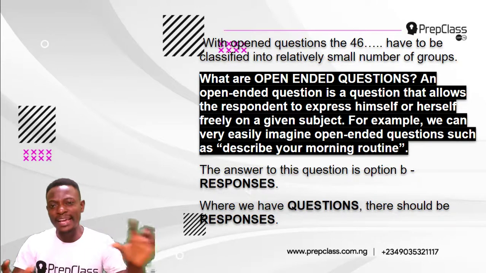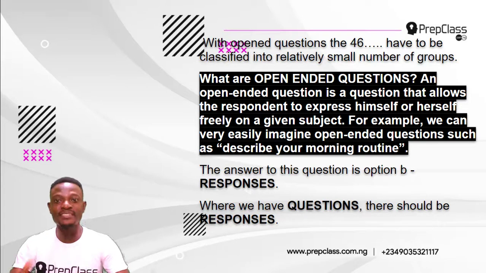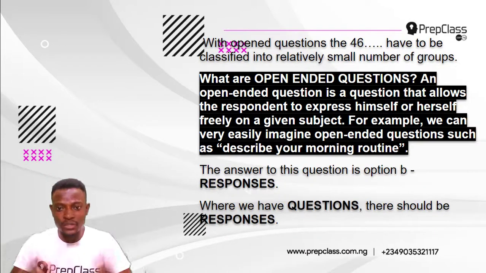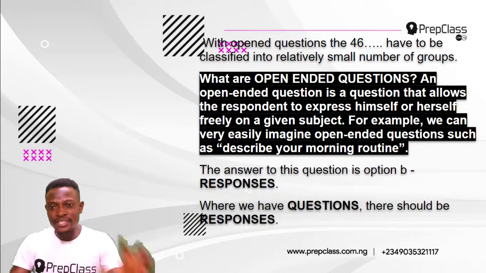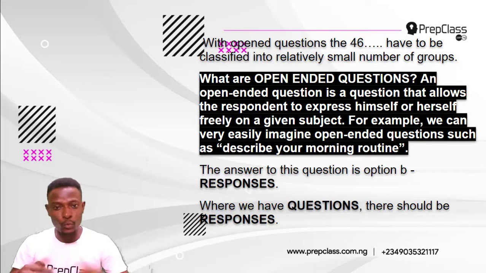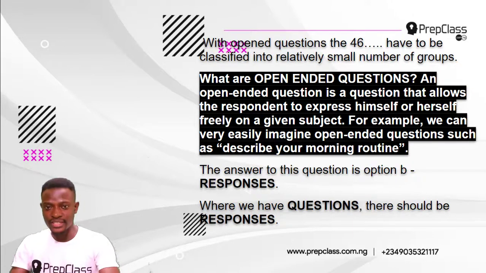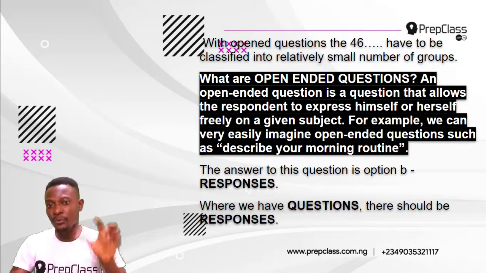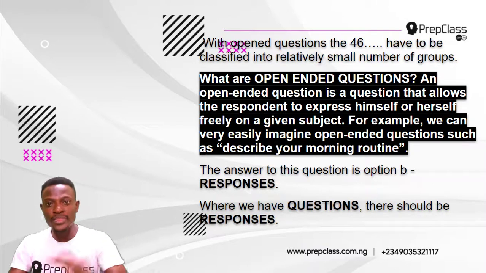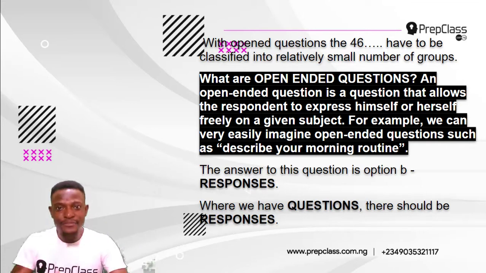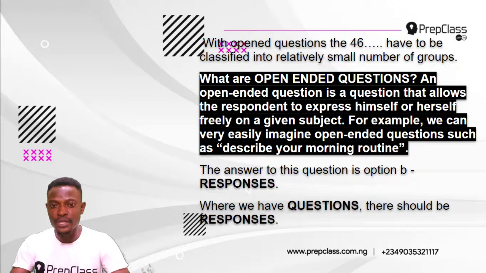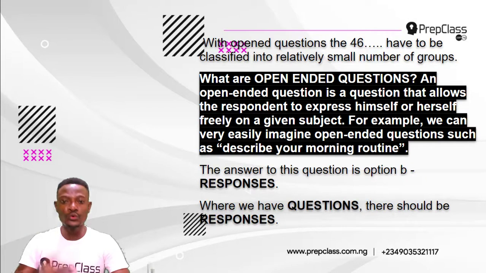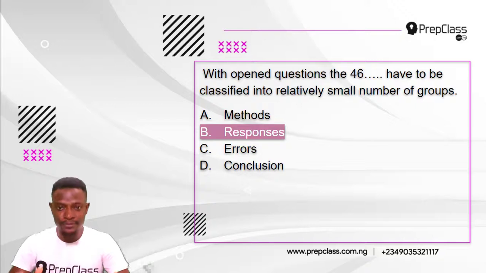For example, we can very easily imagine open-ended questions such as, describe your morning routine. Now, this will allow you to express yourself freely. There is no specific answer for this question. It's an open-ended question. So going back to our question in this passage, with open questions, the dash have to be classified into relatively small number of groups. Now, the answer to this question is option B, responses, because we're talking about questions here. With open questions, the responses have to be classified into relatively small number of groups. We have questions here, so there should be responses to questions. So the answer is option B.